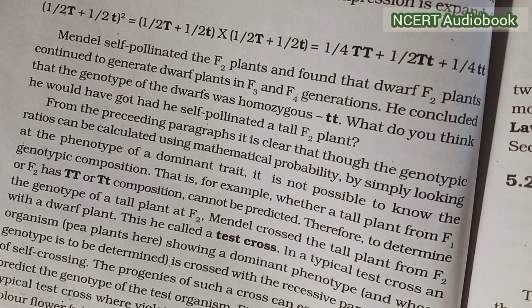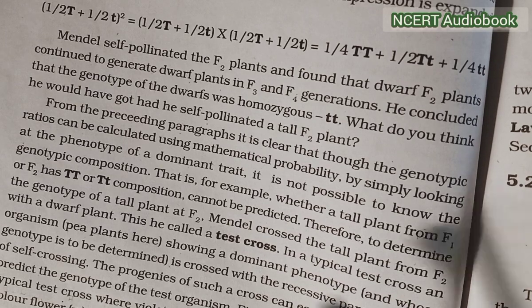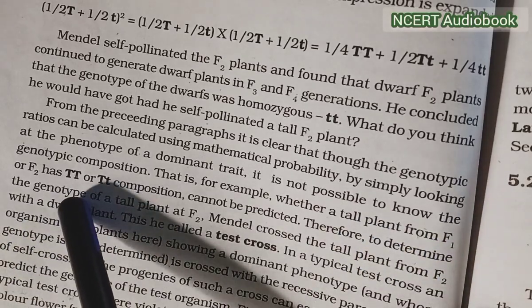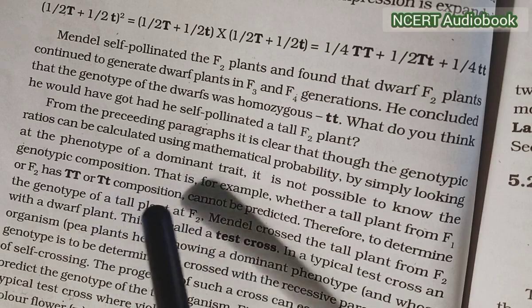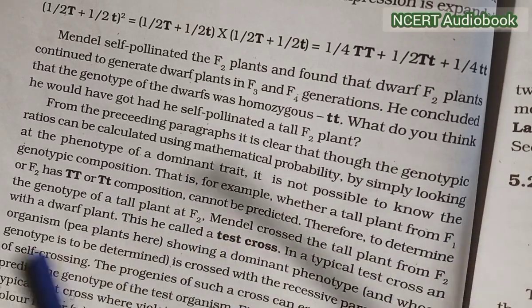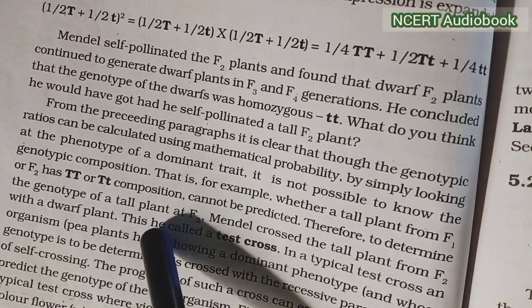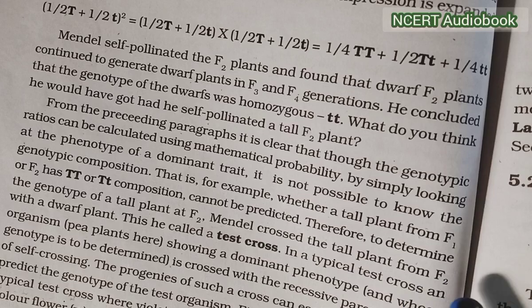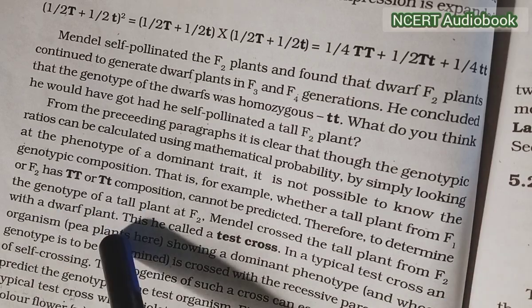It is not possible to know the genotype composition, that is, whether a tall plant from F1 and F2 has TT or Tt composition cannot be predicted. Therefore, to determine the genotype of tall plants at F2, Mendel crossed the tall plant from F2 with the dwarf plant.